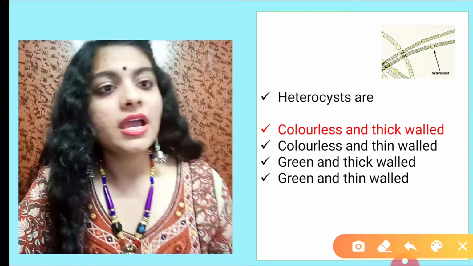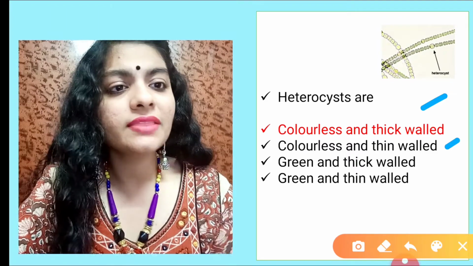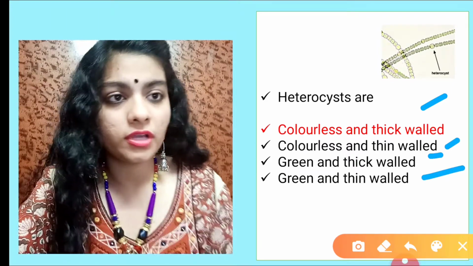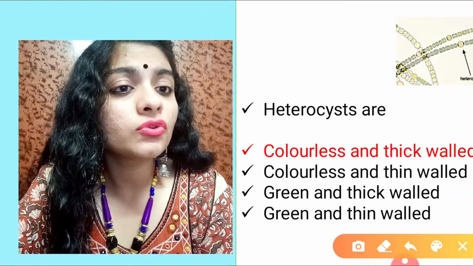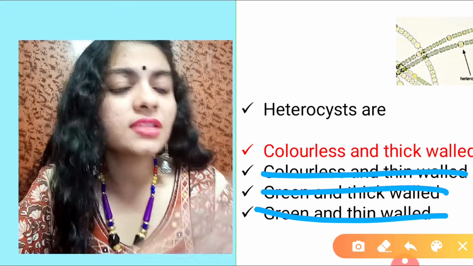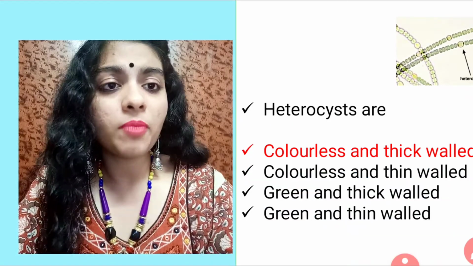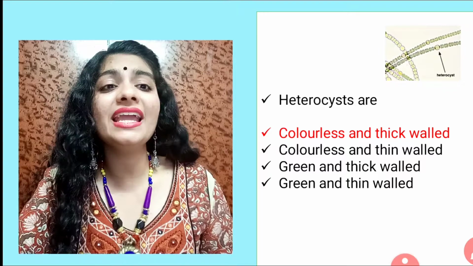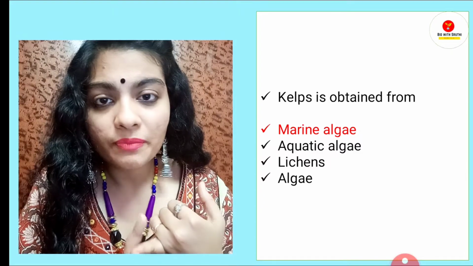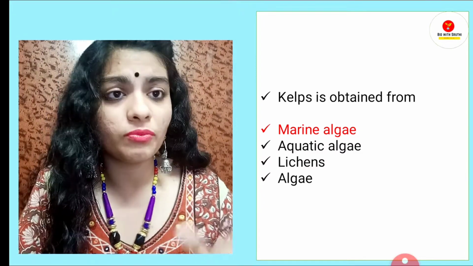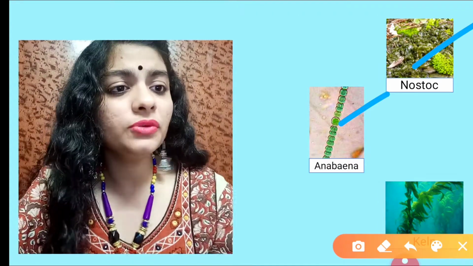So what are heterocysts? Heterocysts are: colorless and thick walled, colorless and thin walled, green and thick walled, green and thin walled. You can clearly see this is colorless, correct? It is not green, it is colorless. So the option is colorless and thick walled. Always remember this, and apart from that, I have given you other information also, that they help to fix nitrogen, and they are found in both Anabaena and Nostoc, that is, in blue green algae.